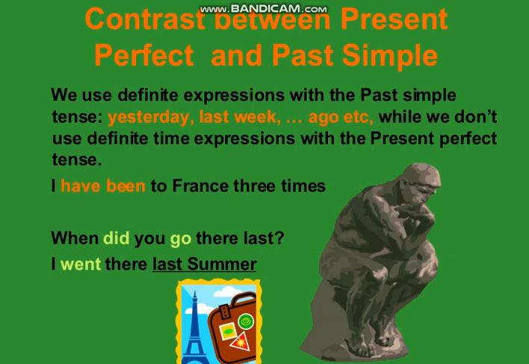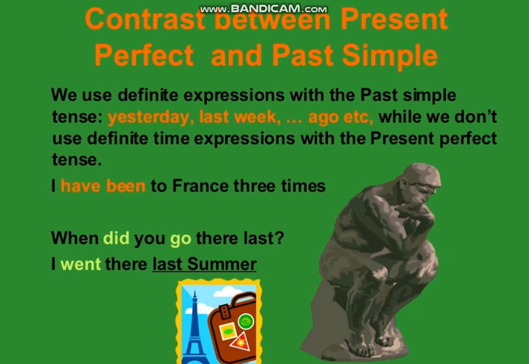As an example you can see, I have been to France 3 times. So it is not specified in which year or in which month I have been to France. The time is not specific. But look at another sentence: when did you go there last? I went there last summer. Here it is past simple tense, but the time is specific, the time is mentioned. Last summer shows the summer which was there previously. So I went there last summer shows the definite time.